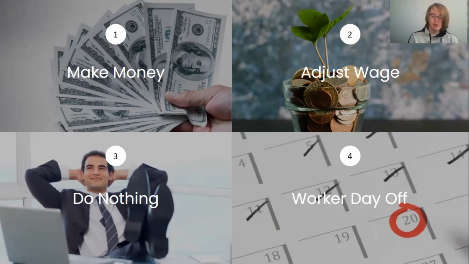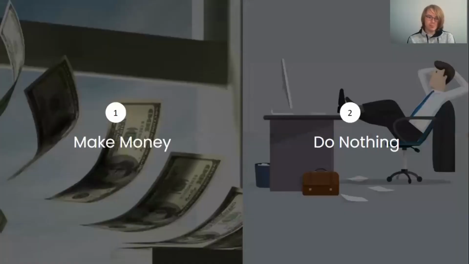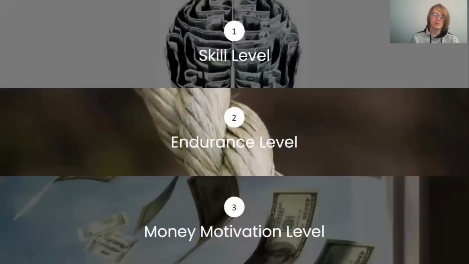Next, the workers. The workers have two actions they can take: make money or do nothing. If they decide to make money, they'll make money for the company, and if they decide to do nothing, simply nothing happens. They get paid regardless of which action they take. They get paid hourly. And just like in the real world, there's variety between these workers. These are three things that show the variety between them in how much money they can make for the owner.